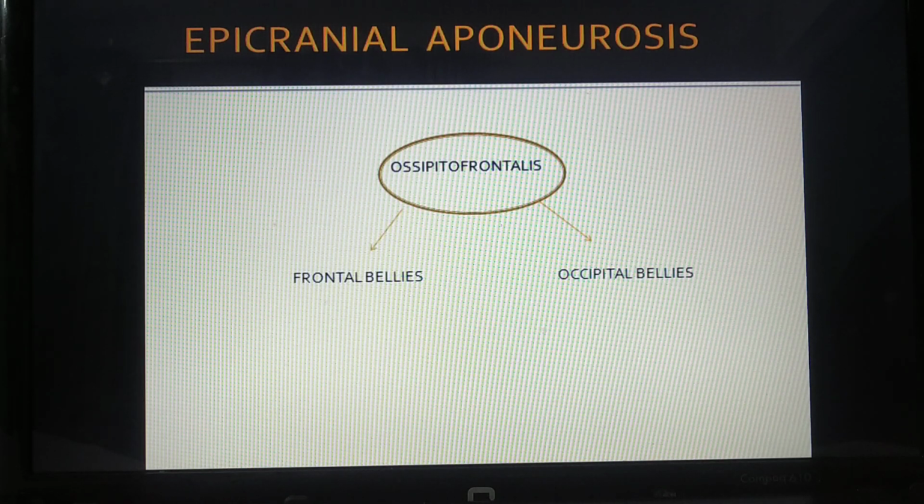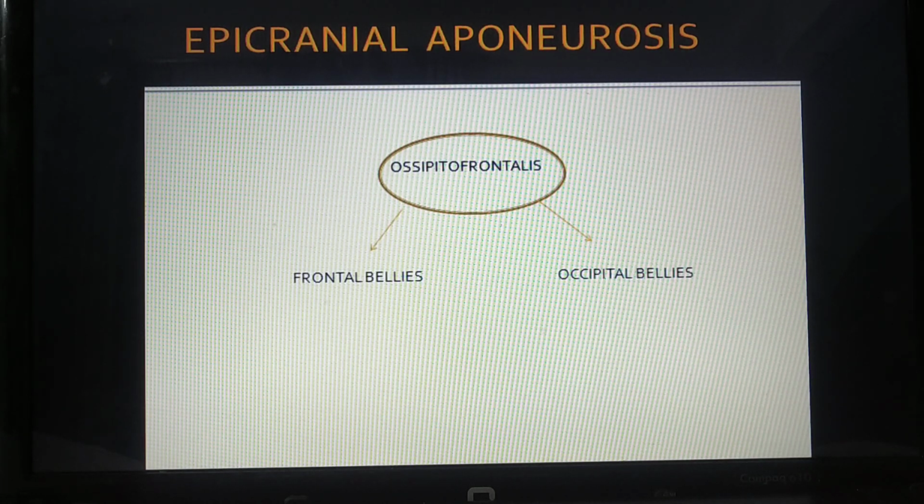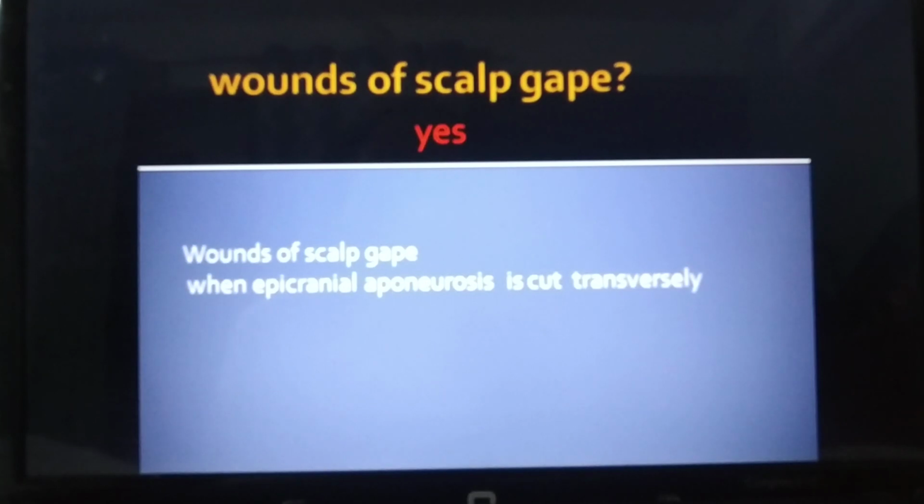So you must know where it originates and where it ends. When I talk about the occipital belly, as the name suggests, it starts from the 2/3 part of the superior nuchal line. It is a small belly, and these are separate, and it is supplied by the posterior auricular branch of the facial nerve. So these are the 3 points that you need to remember about the occipital belly.